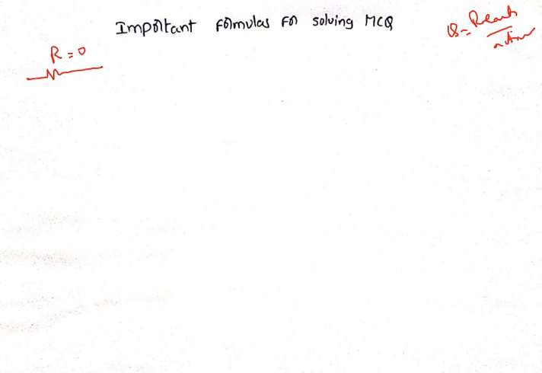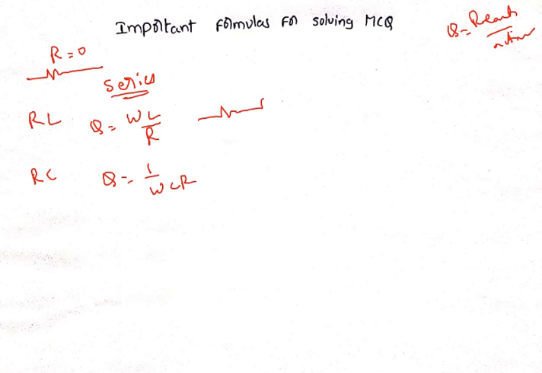In case of RL circuit and RC circuit, what happens? In case of series RL circuit, the quality factor formula is Q equals omega L by R. In case of RC circuit, quality factor is equal to 1 by omega C R. In case of RL circuit, resistance is in series with inductor. In case of RC circuit, resistor is in series with capacitor. So, in this case, we get Q equal to omega L by R, and in this case, we get Q equal to 1 by omega C R.